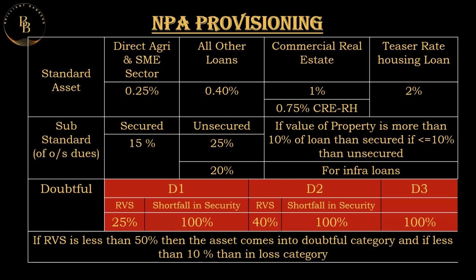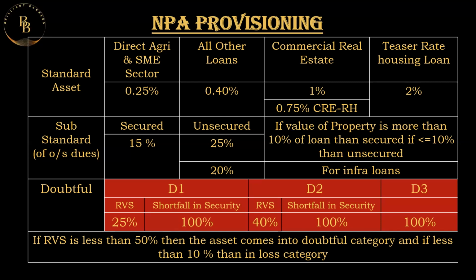Coming to the doubtful category, which is again divided into doubtful 1, 2, and 3. You can take the standard asset as an example, wherein it was 0.25 and 0.40. Here, it's 25% in doubtful 1 and 40% in doubtful 2. All loans come over in doubtful 1 and doubtful 2. The 25 and 40 come over here.